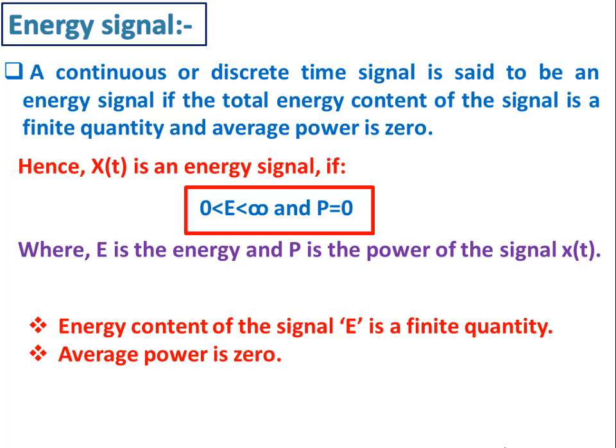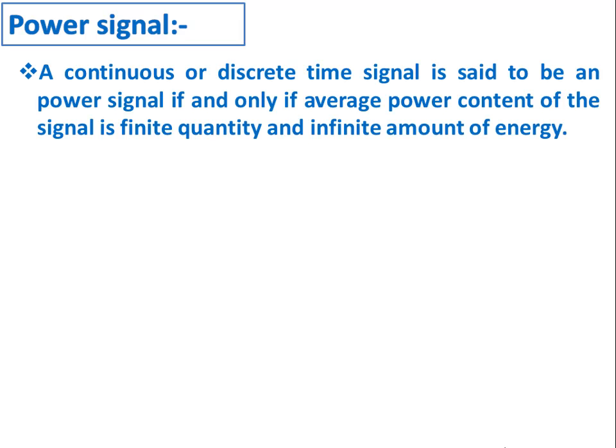Hence, this signal is called an energy signal. Then what is a power signal? A continuous or discrete time signal is said to be a power signal if and only if the average power content of the signal is a finite quantity and it has an infinite amount of energy.